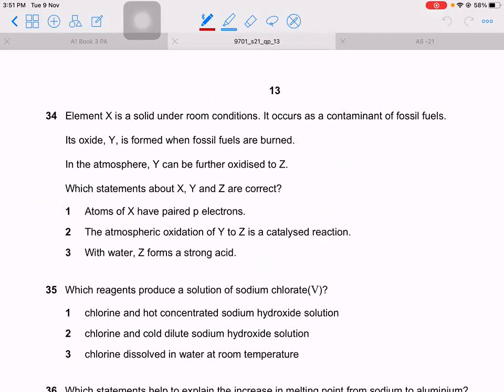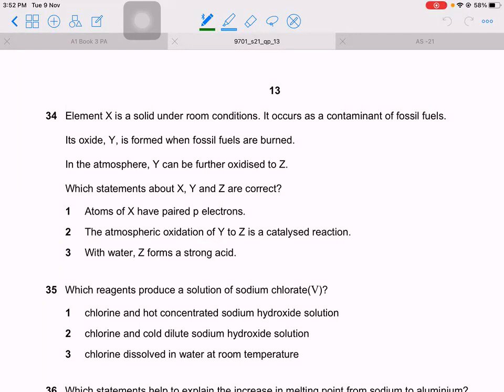34. Element X is a solid in room conditions, it occurs as a contaminant of fossil fuels. Its oxide Y is formed when fossil fuels are burnt. In the atmosphere, Y can be further oxidized to Z. Which statements about X, Y, and Z are correct? So it is solid under room conditions. So maybe because they're talking about it burning in air and oxidizing in air, can we consider that to be sulfur? Yeah.